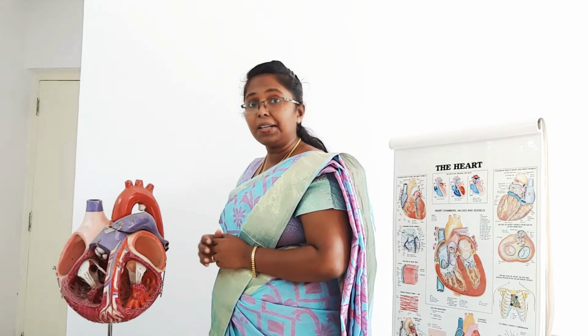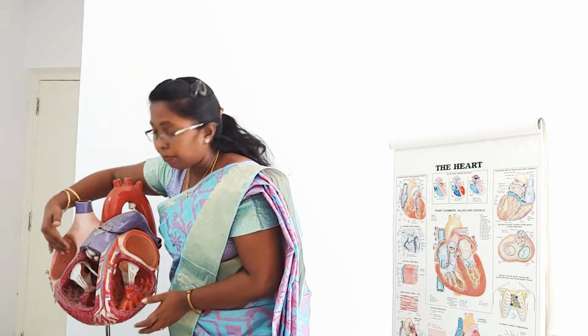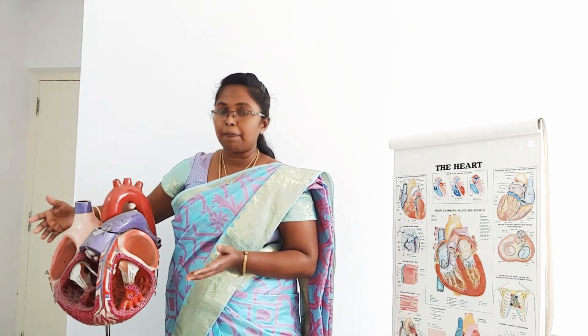If you see, the heart carries 4 chambers. It's roughly a conical shape. If you cut this conical shape open and see inside, there are 4 chambers. Chambers are nothing but rooms into which blood comes, and once pumped, it goes outside. So this is the first chamber. You have 2 areas, one is the right side, one is the left side. The right side has 2 chambers, the left side has 2 chambers.